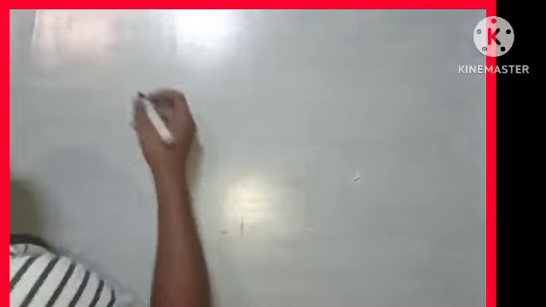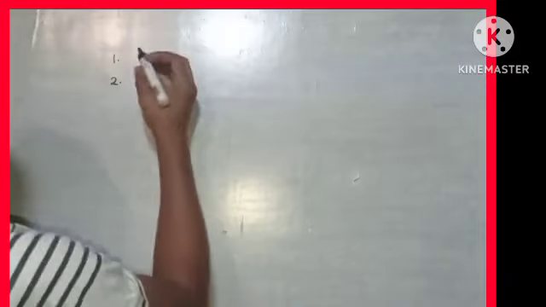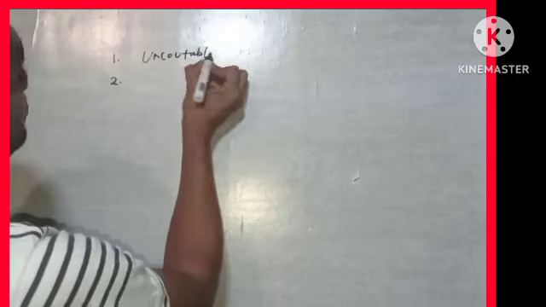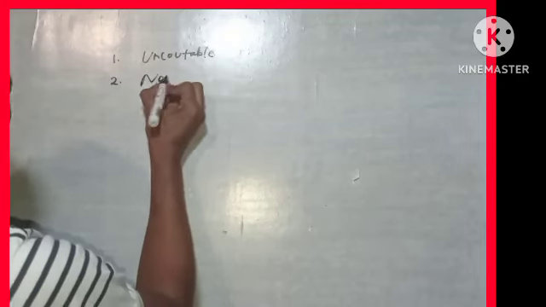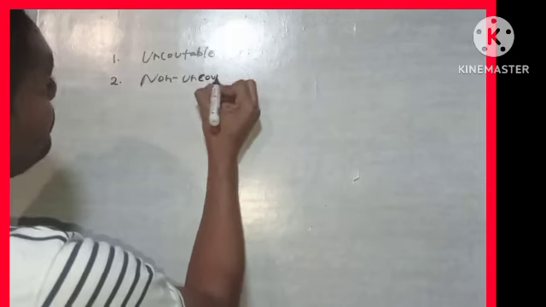And last, the division of the noun: countable and uncountable.